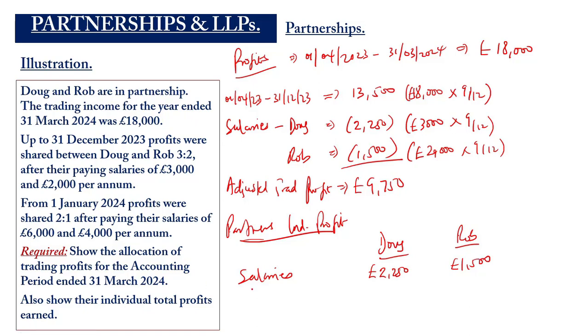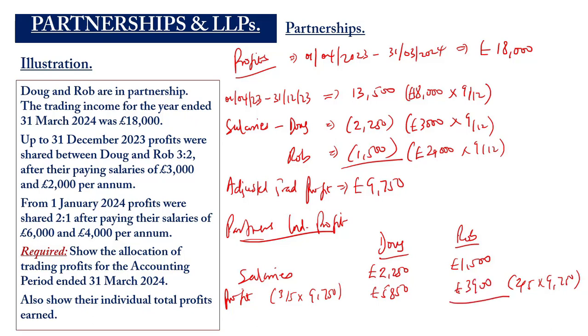When we come to the profit, okay, their profit sharing ratio for that period was 3:2. Okay, so for Doc, it's going to be 3 over 5 times 9,750. Rob is going to be 2 over 5 times the 9,750, giving us 5,850. What about Rob, please? 3,900.